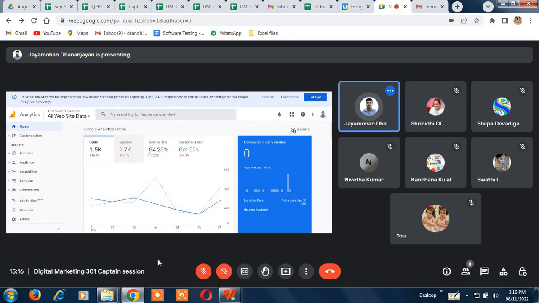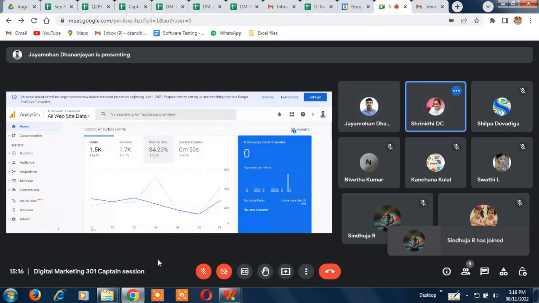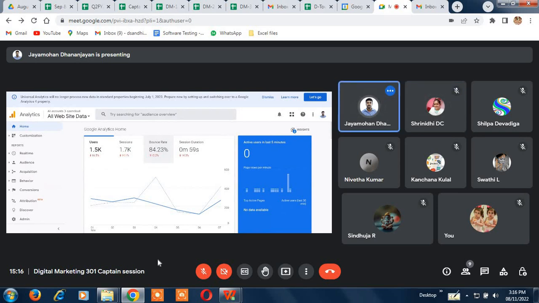And users, sessions, bounce rate, session duration. Okay, can anyone tell me what is meant by bounce rate? You guys have done the course, right? People have visited the website, but they have not waited for much time and have jumped to another website. Exactly. They did not spend much time, they left the website very fast. That means they did not go through the other pages. They might have left immediately after the home page. Even on the home page, for example, if it's 3 pages long, they just saw the first part and didn't even scroll to the end of the home page. That's what you call a bounce.